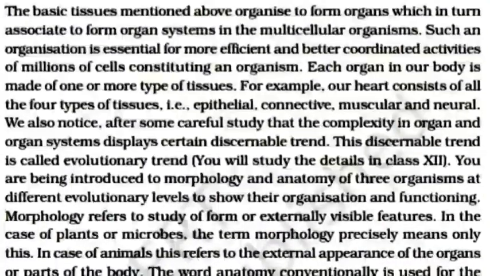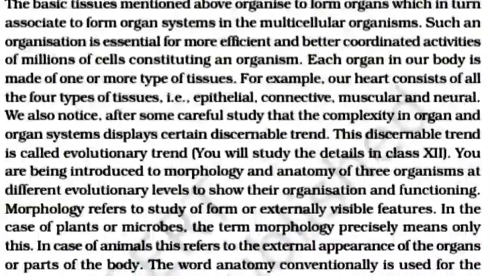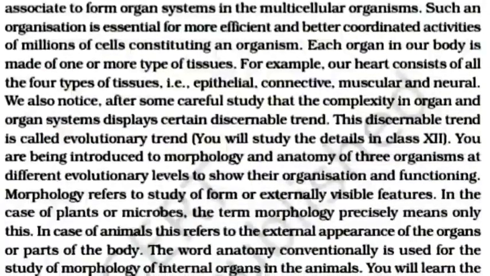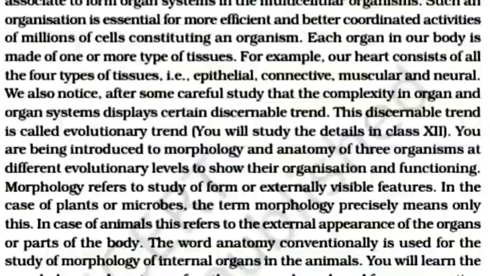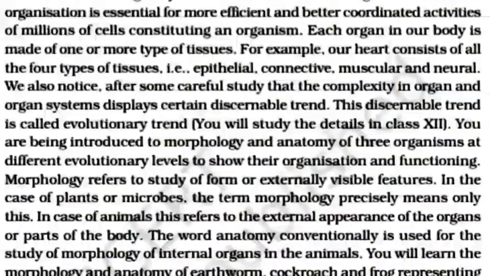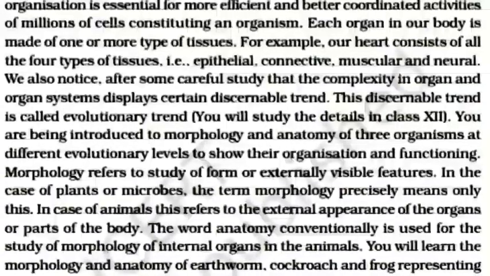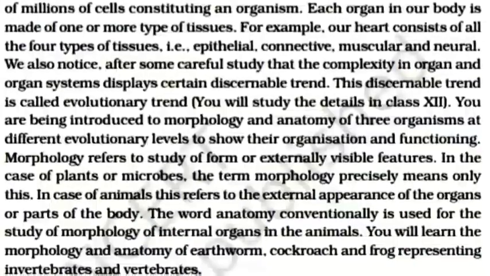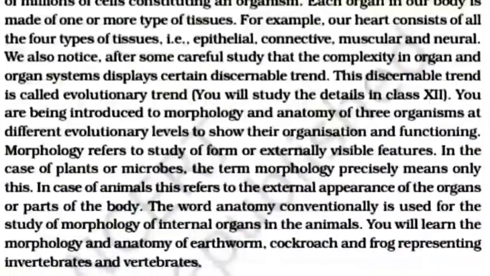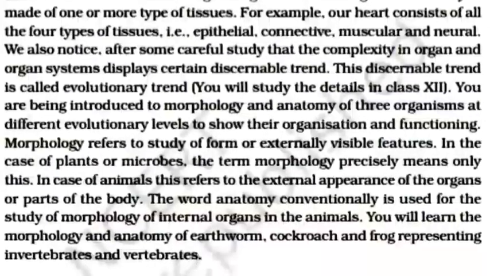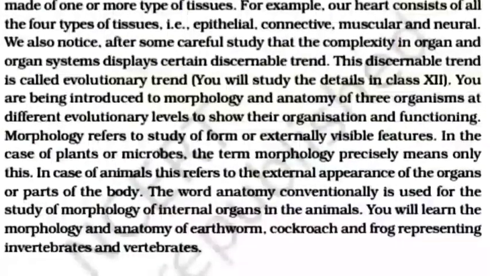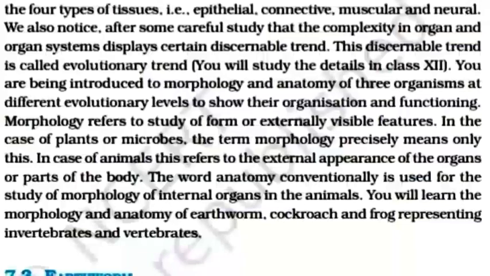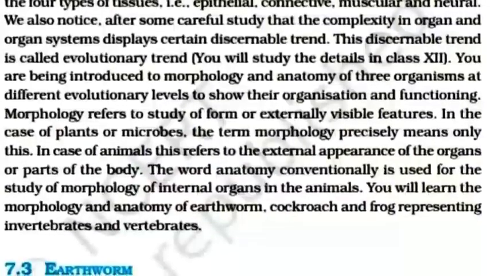We also notice after some careful study that the complexity in organs and organ systems displays a certain discernible trend. This discernible trend is called evolutionary trend. You are being introduced to the morphology and anatomy of three organisms at different evolutionary levels to show their organization and functioning. Morphology refers to the study of forms or externally visible features.